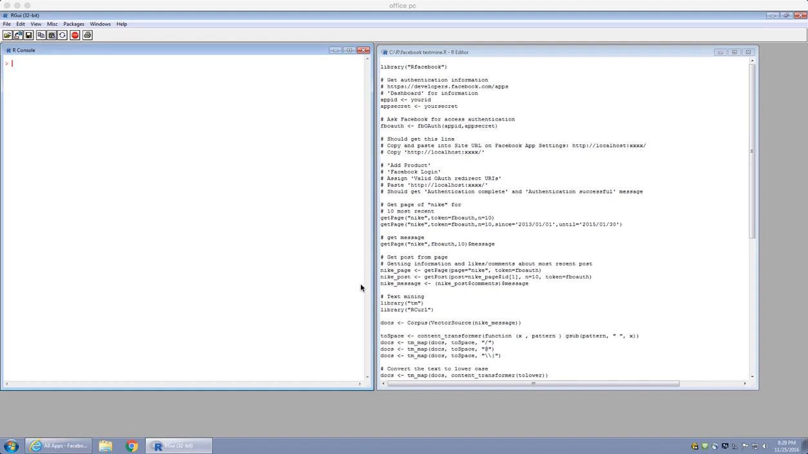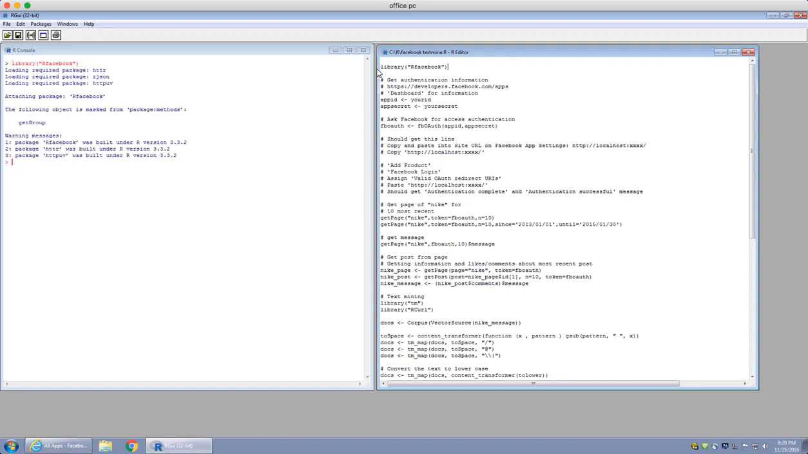Hello, today we're going to do Facebook text mining on R. I have opened my R console and my R script for the code that is going to do the text mining here. The first thing I need to do is load the library for Facebook, which is my package. I have loaded it here.